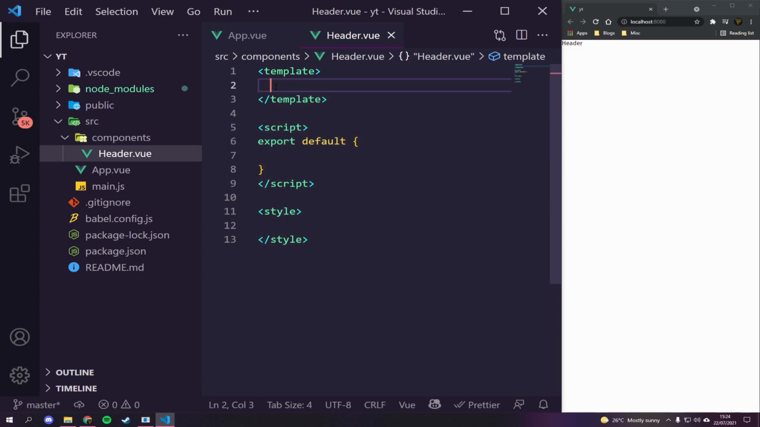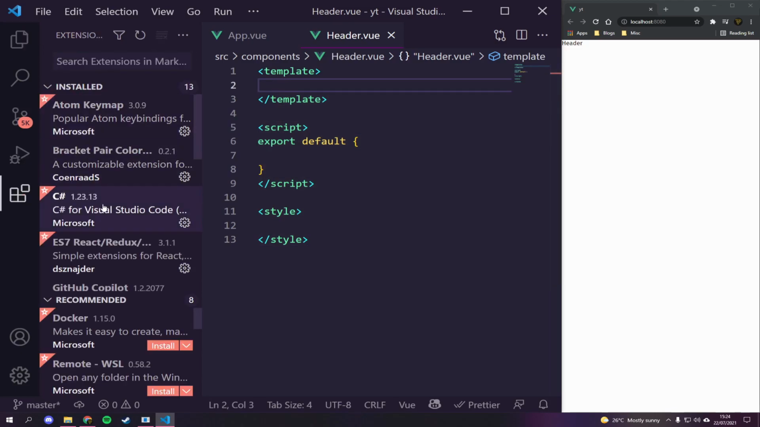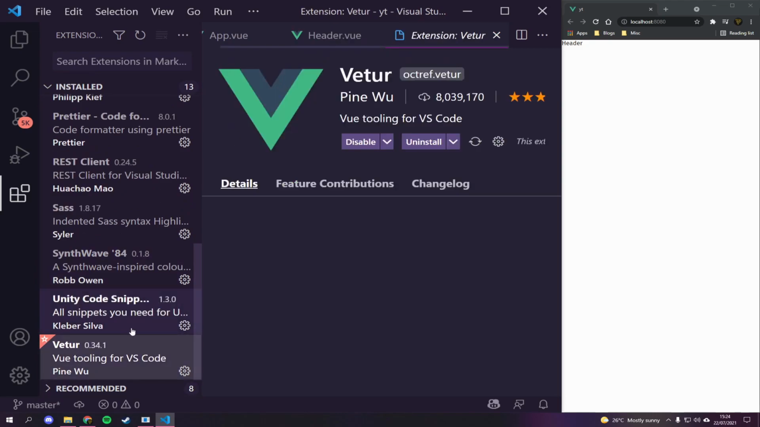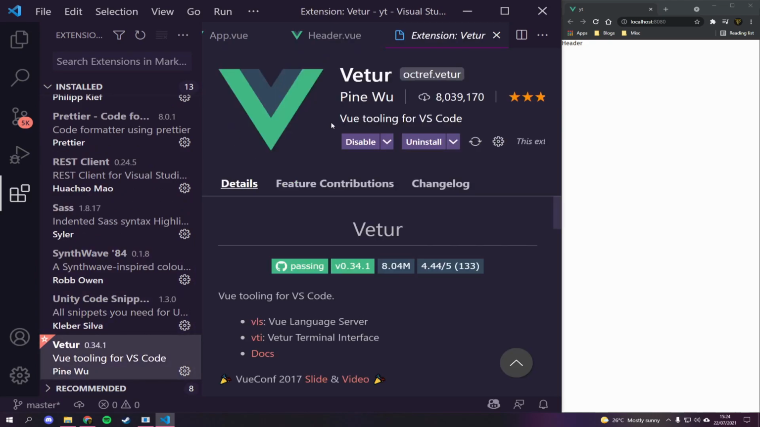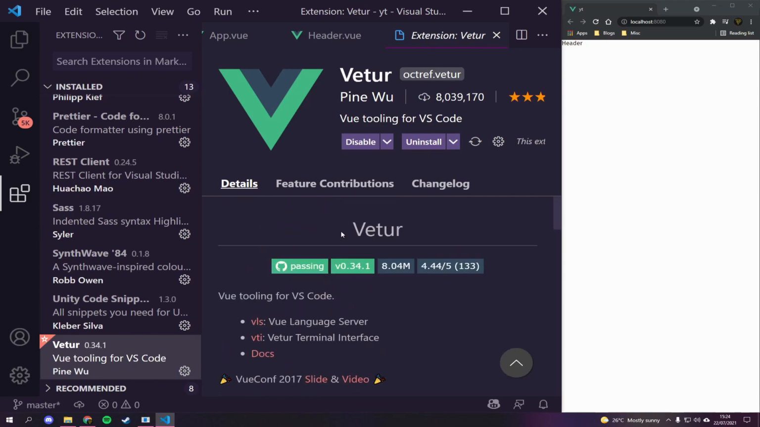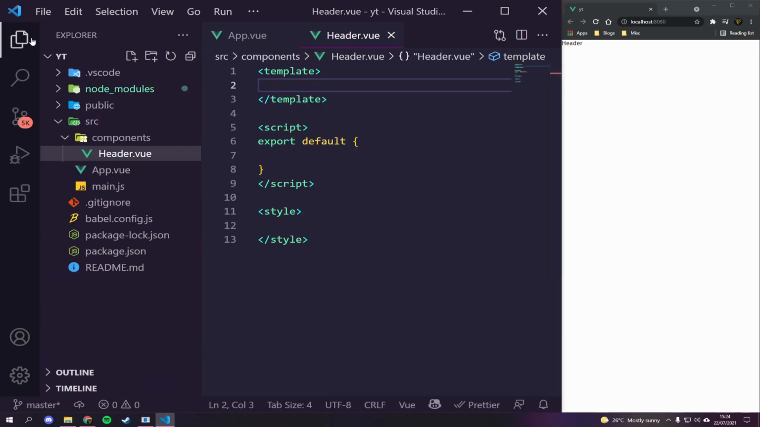What does that is an extension I have installed, let's find it down here. It's called Vetur by Pine Wu. It's a Vue tooling for VS Code. It comes with a bunch of different things, and it's super useful. So, enjoy this extension for Vue JS. It is the best in my opinion.